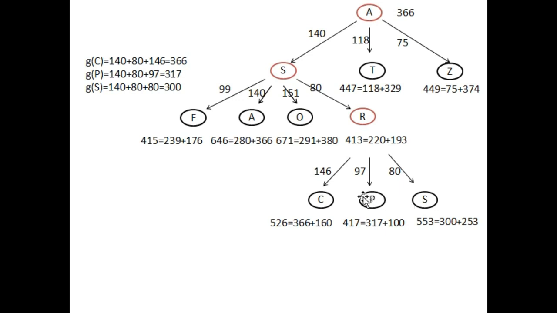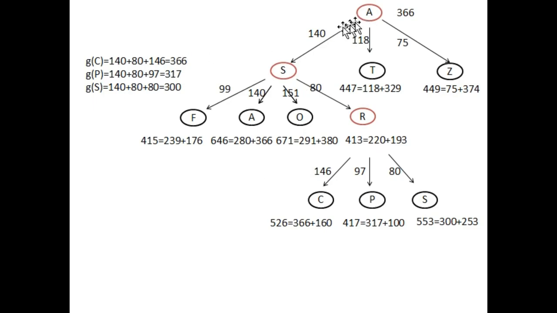So just look at this point, that f of p. So f of p is equal to g of p. So what is the value of g of p? 140. g of p is the distance from initial state to node p.